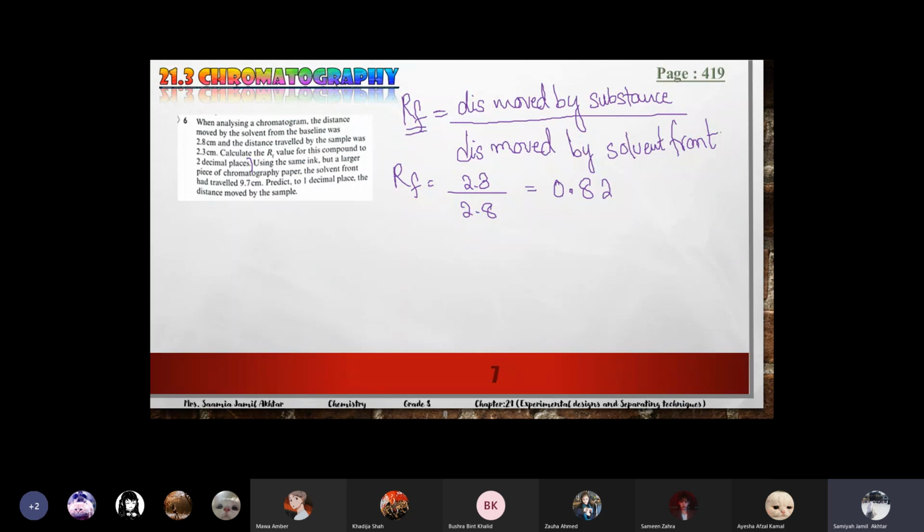For RF value, there is no unit because it's a ratio of two distances. So 2.3 centimeter and 2.8 centimeter, the centimeter will cancel out, so no unit. You must know why RF value has no unit: because it's a ratio of two distances, the numerator and denominator distances cancel the unit.